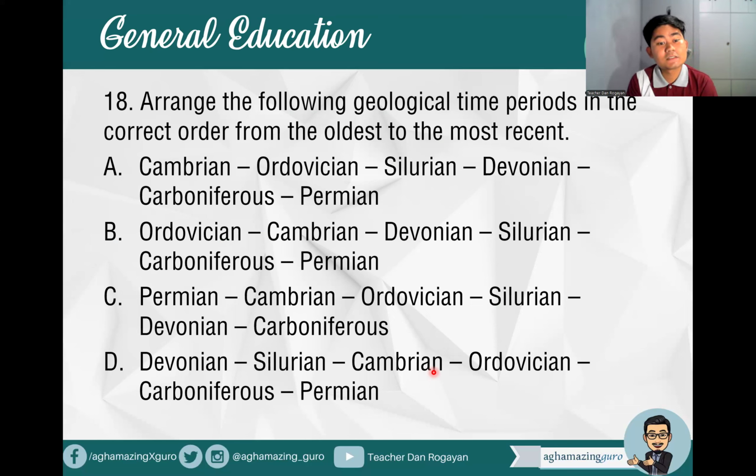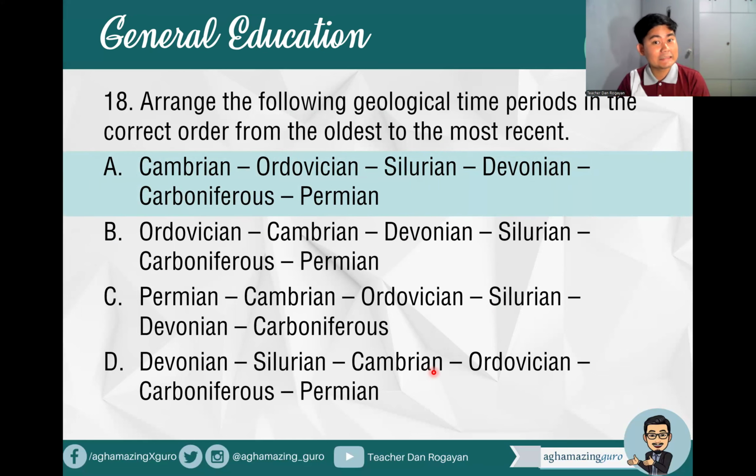So the answer is, of course, we start with Cambrian. Okay? Earlier, Precambrian, Paleozoic, Mesozoic, Cenozoic. So if you're not sure, Precambrian comes first. Cambrian, and then followed by Ordovician, then Silurian, then Devonian, Carboniferous, and then Permian. Permian is last.